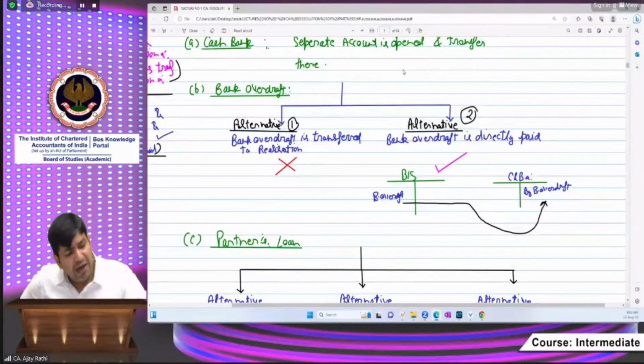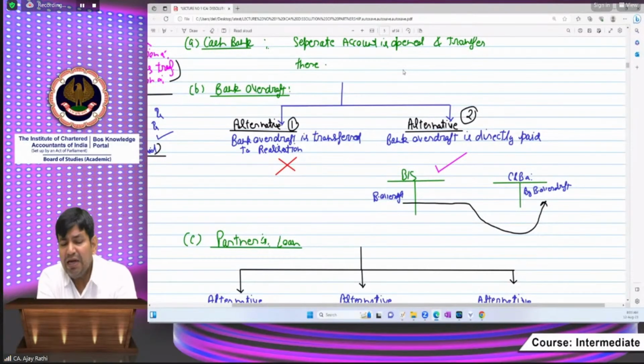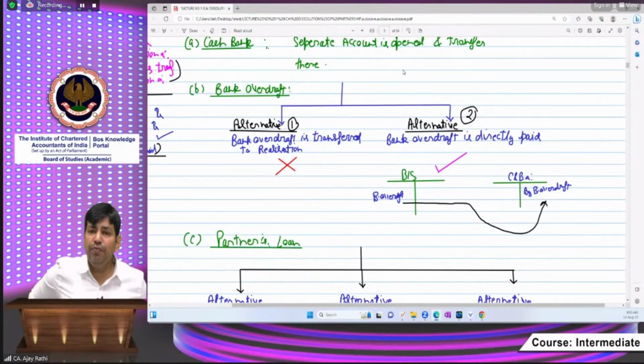Now we are not writing the concept. We are covering the concept with the screen, and this PDF you will find on the ICAI portal in the downloading section. I am saving your time, and I will directly practice with the question after discussing all these things. After 10 or 5 minutes, we shall take the break. Can I expect an answer from all of you?